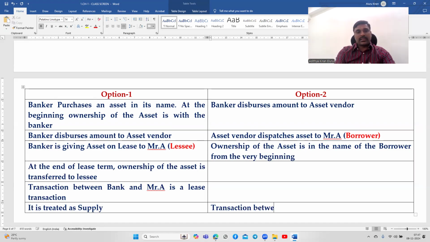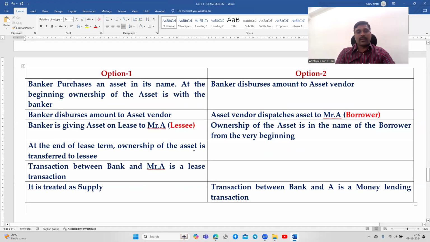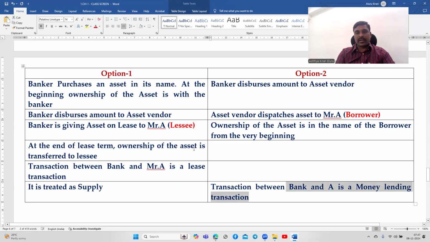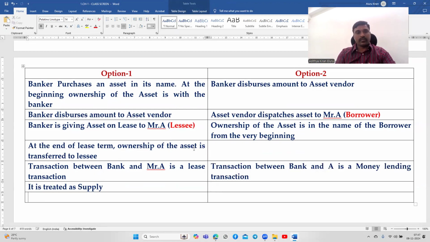The transaction between bank and A is a money lending transaction. It is not a supply.